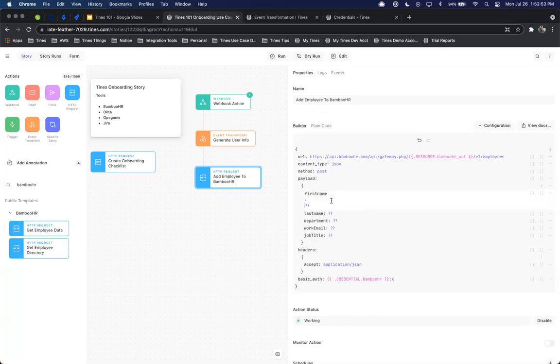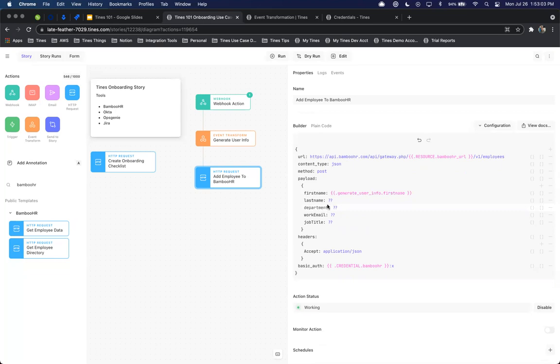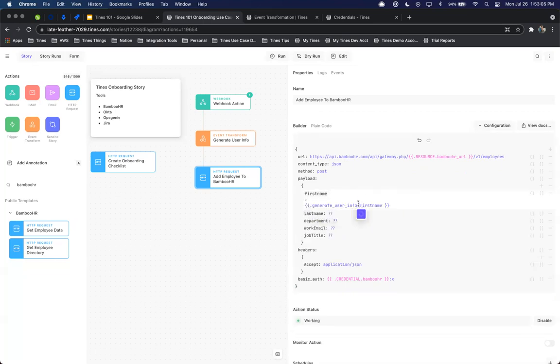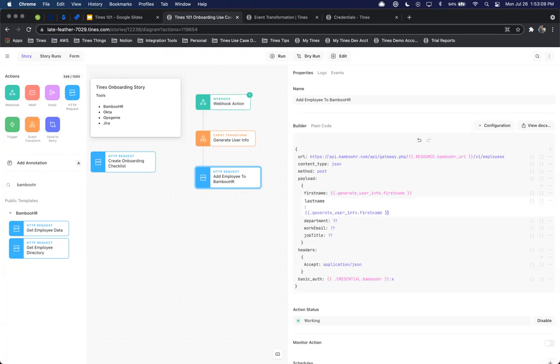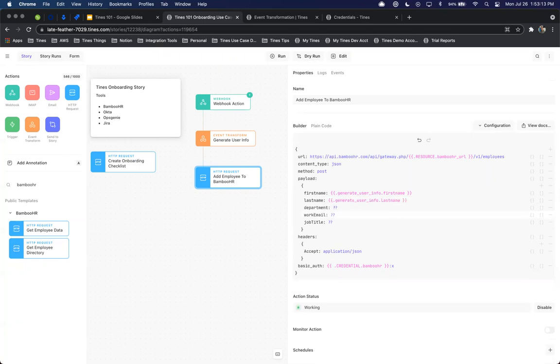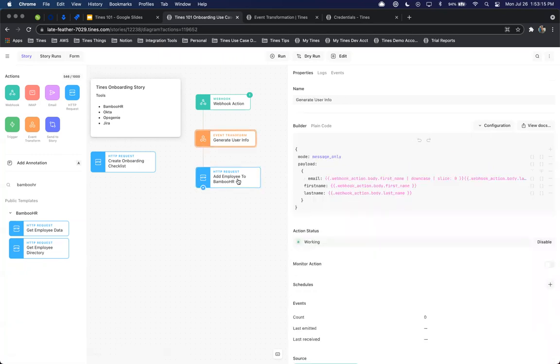And now we can start to input all the values here. So if I go ahead and call that generate user info, it's going to be first name. I'm just going to go ahead and copy this. And we'll change this one to last name. And let's see, what do we define here?